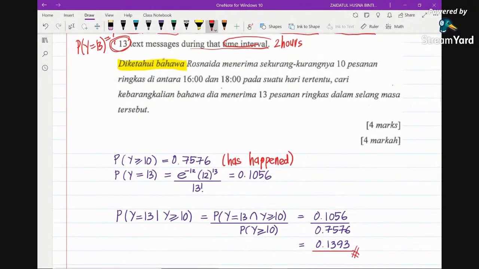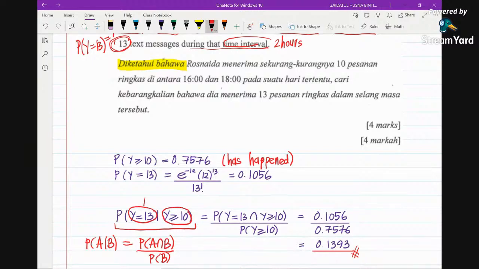This is how to write it down. The question says, what is the probability of Rosnaida receiving 13 messages, provided that she has already received at least 10 messages. Using conditional probability, we need to use the formula. Let's recall the conditional probability formula. If you have the probability of A given B, the formula is P(A intersect B) over P(B). This is the event A and this is the event B. So now this is A intersect B.